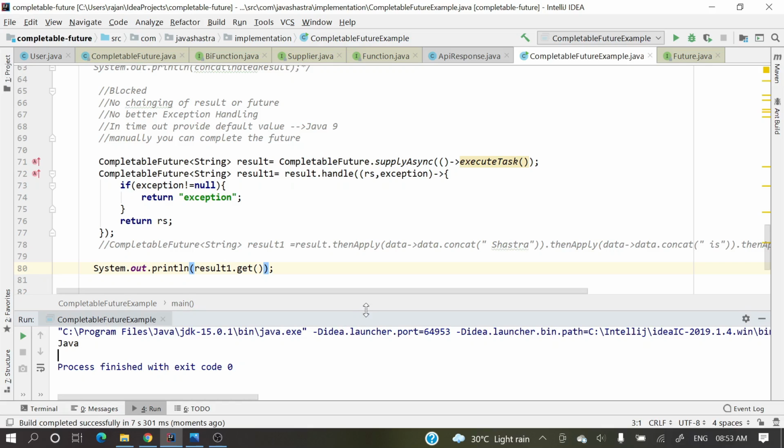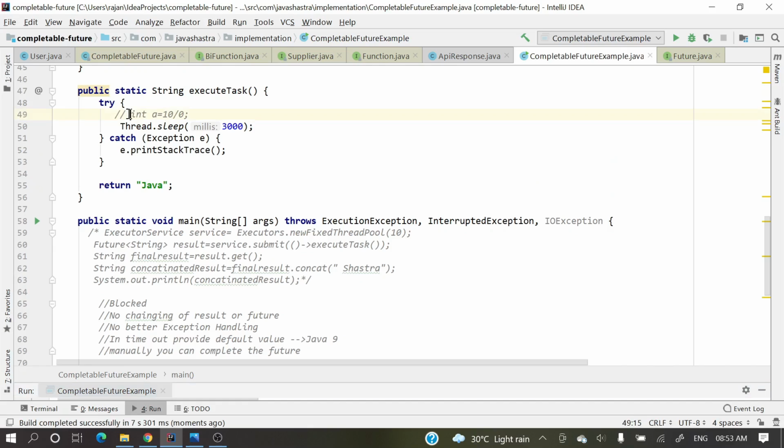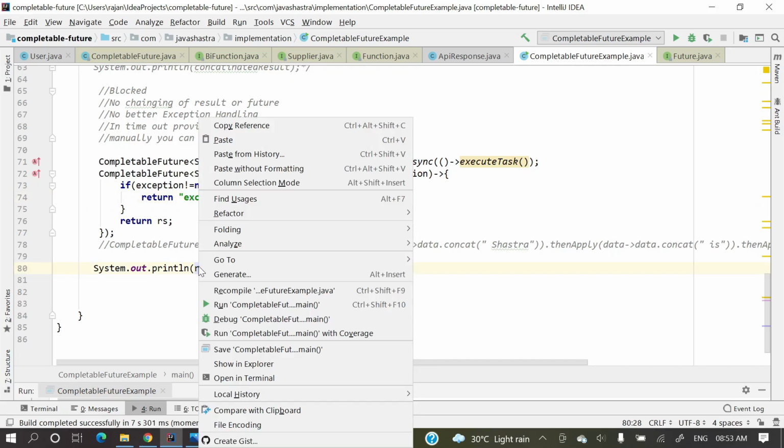Now let's see, we'll do some exception over here. I am explicitly creating one exception over here. Now let's run. So now we should get this exception as a result.